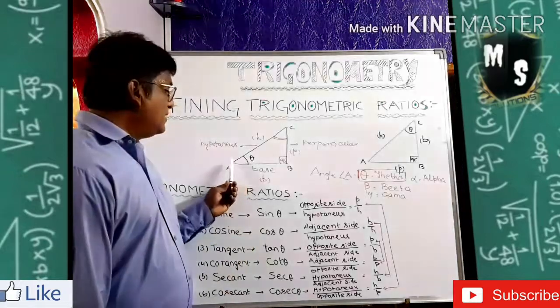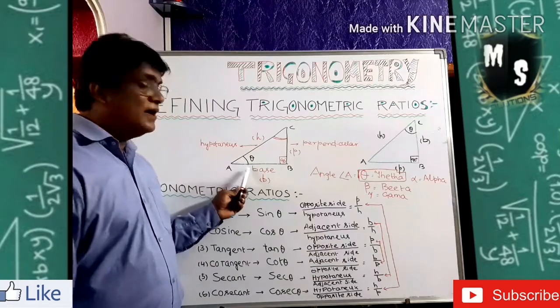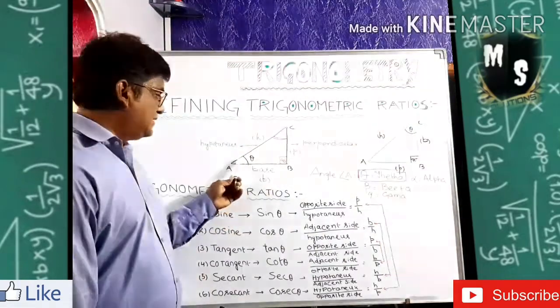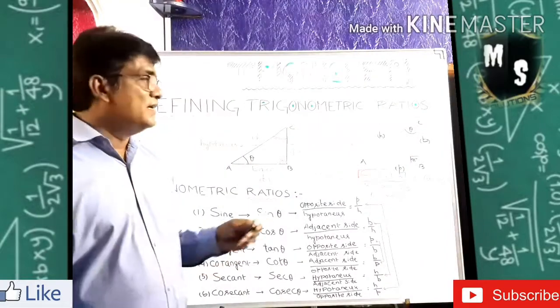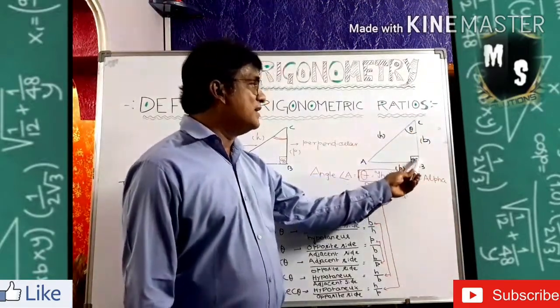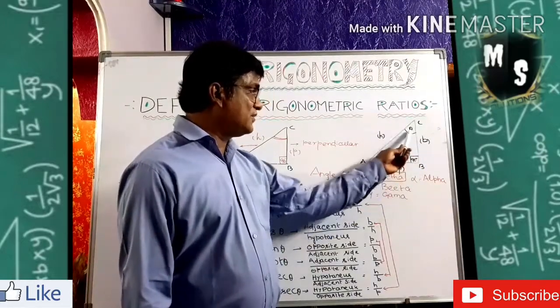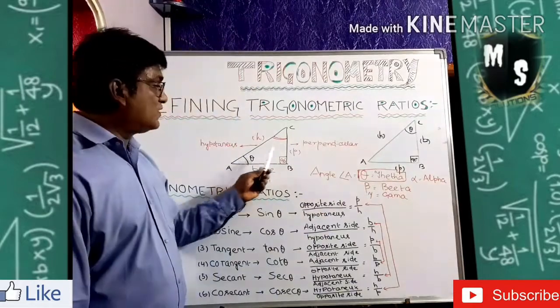See theta here, so the adjacent side is the base. Adjacent side means theta related side, that is, the side with theta, that is called the base. So here theta is here, so the adjacent side is this one. This is called the opposite side to theta. See, this is the opposite side. Similarly here, this is the opposite side.